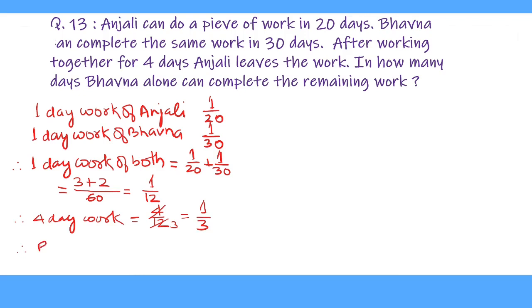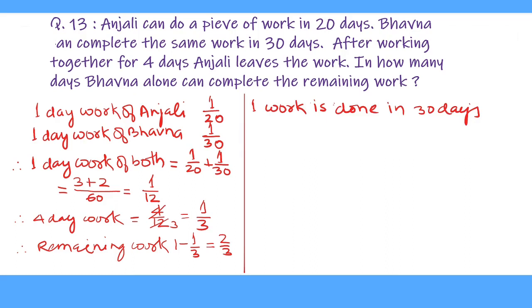Therefore remaining work 1 minus 1 upon 3, which is equal to 2 upon 3 of the work, is the remaining work which Bhavna alone does. One work is done in 30 days by Bhavna. Therefore 2 upon 3 of the work, 30 multiplied by 2 upon 3. 3 cancels 30 for 10 times, and 10 multiplied by 2 is 20 days. So Bhavna can do the remaining work in 20 days.